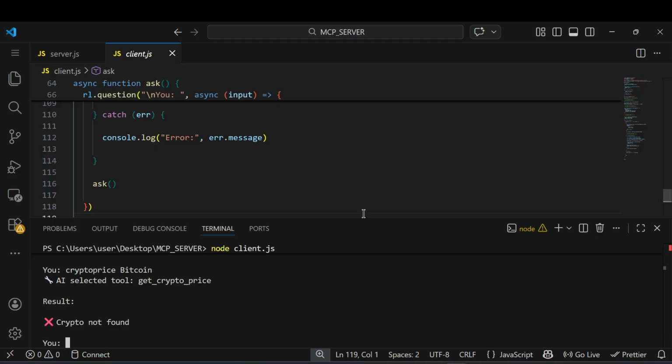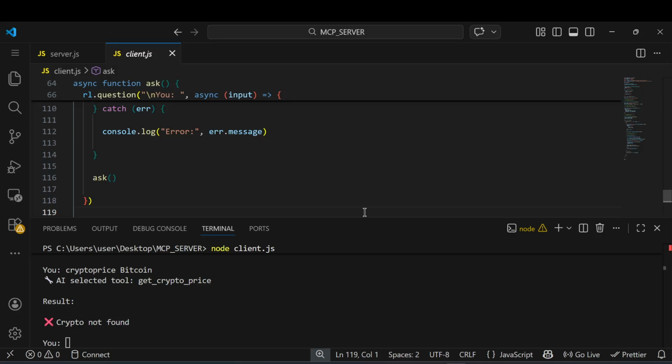So in this tutorial, we built a real AI agent using MCP. The AI can dynamically discover tools and decide how to use them. Of course, in the next video we will extend this system. Let's see in the next video.